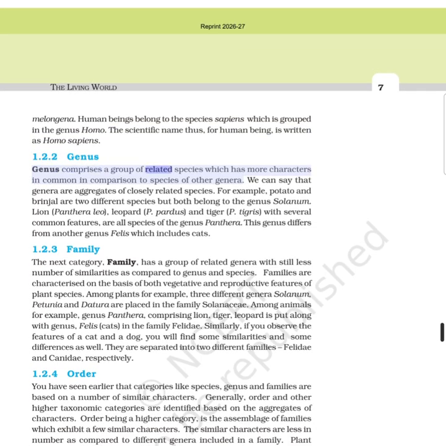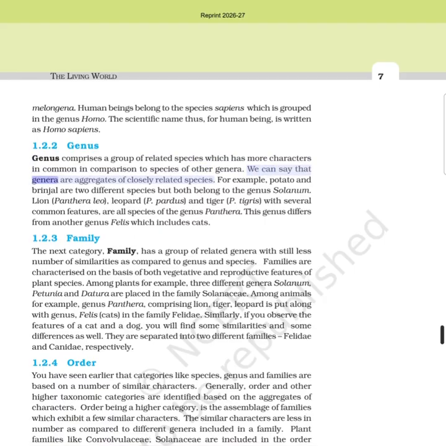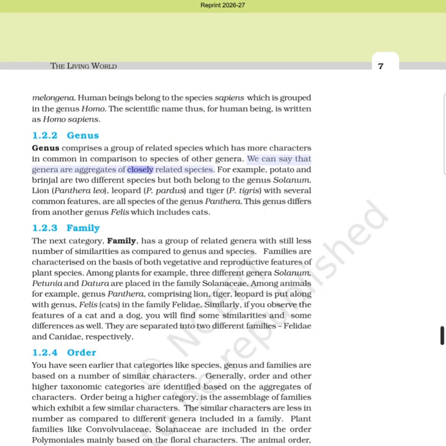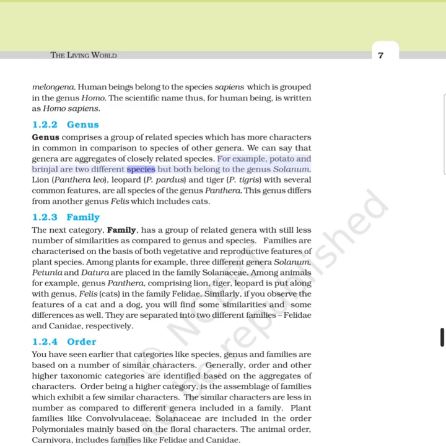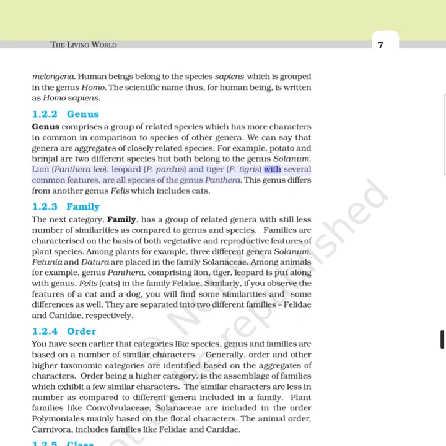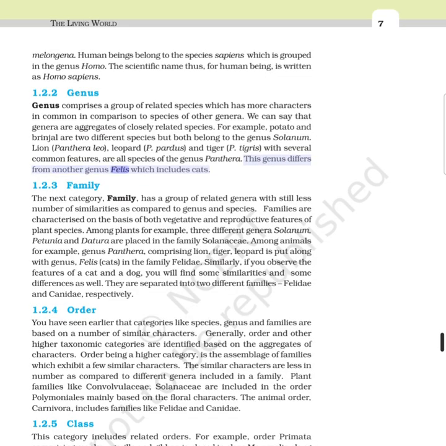1.2.2 Genus. Genus comprises a group of related species which has more characters in common in comparison to species of other genera. We can say that genera are aggregates of closely related species. For example, potato and brinjal are two different species but both belong to the genus Solanum. Lion, leopard and tiger, with several common features, are all species of the genus Panthera. This genus differs from another genus Felis which includes cats.